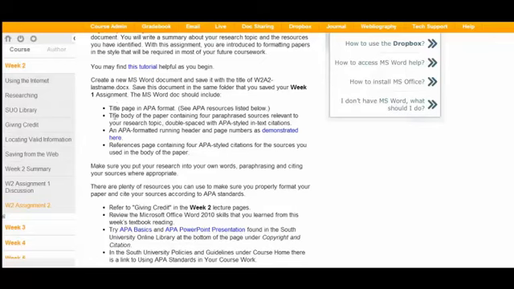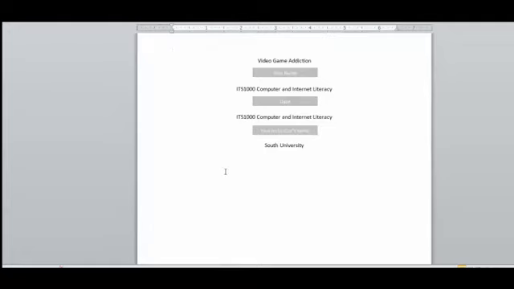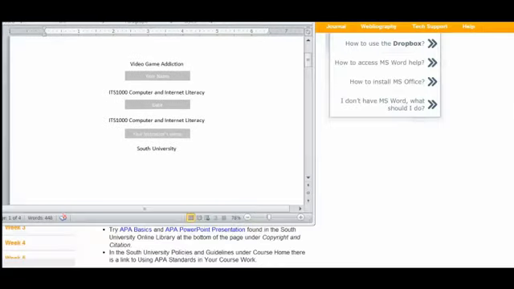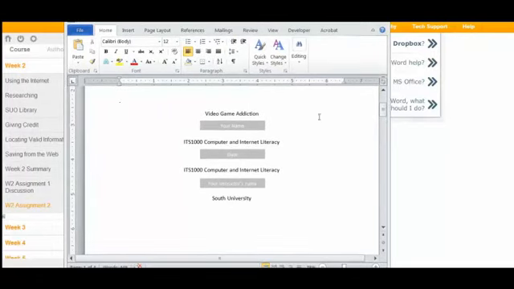So you have the title page, then you have the body, it's double spaced, and it has in-text citations, okay? And then you have a running header and you have page numbers, and it shows you how to do that here. And then you have a references page, and I want to show you all of that. So here's an example of a paper, and don't be overly concerned about the content in this paper, because I've taken it from several different sources. It isn't really all about video game addiction, so don't pay any attention to that.